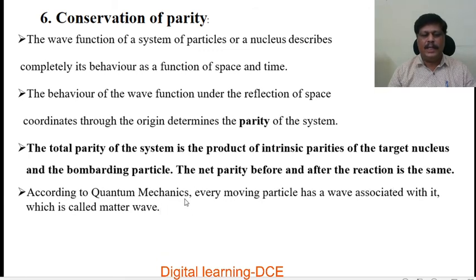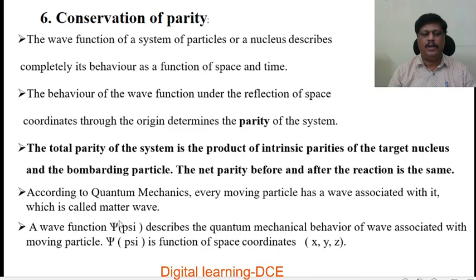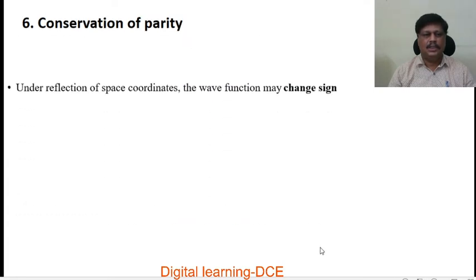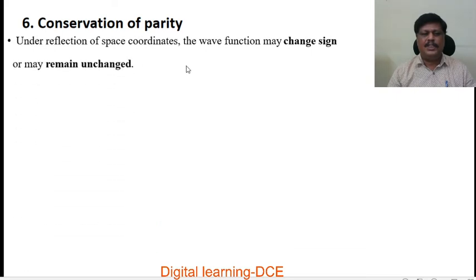According to quantum mechanics, every moving particle has a wave associated with it, which is called matter wave. A wave function psi describes the quantum mechanical behavior of the wave associated with the moving particle, that is psi is a function of space coordinates, psi of x, y, z. Under reflection of space coordinates, the wave function may change sign or may remain unchanged.